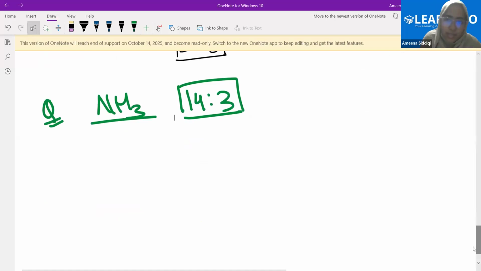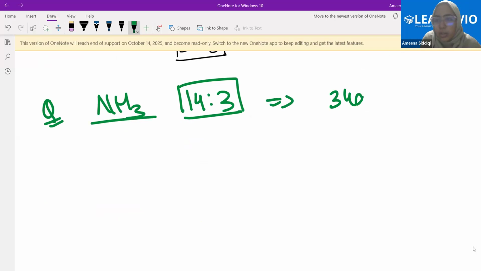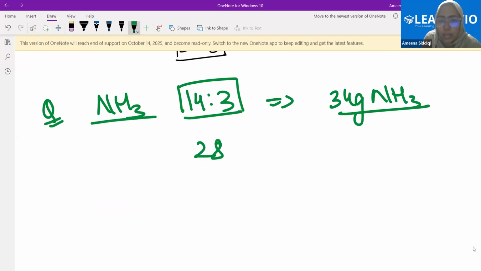Now, if I say I'm having 34 grams of ammonia, right? I'm having 34 grams of ammonia and I'm having 28 grams of nitrogen. How many grams of hydrogen do I need here?